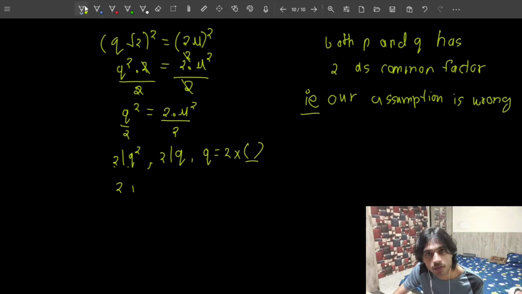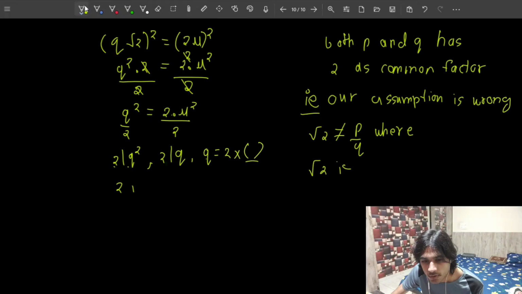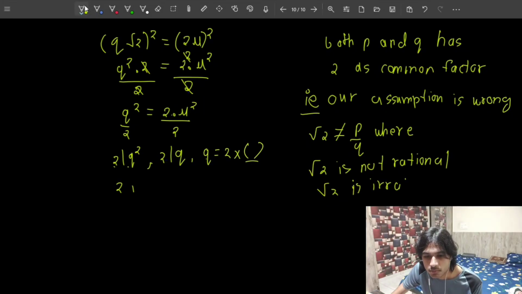What did we assume? We assumed that root 2 can be written as p by q when p and q are coprimes, but we can't write it like this. That means that root 2 is not equal to p by q, where, by the usual definition, p is an integer, q is a natural number, and p and q are coprimes. That means that root 2 is not rational. And if root 2 is not rational, root 2 is irrational.